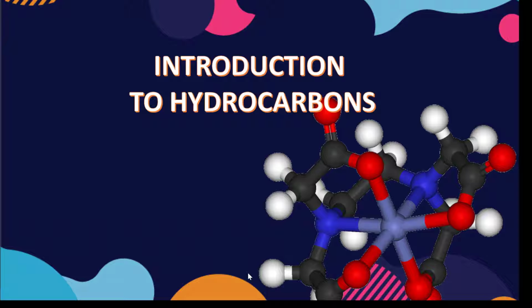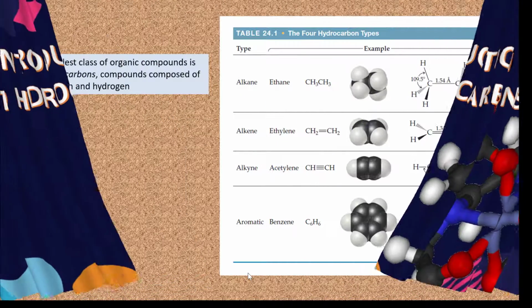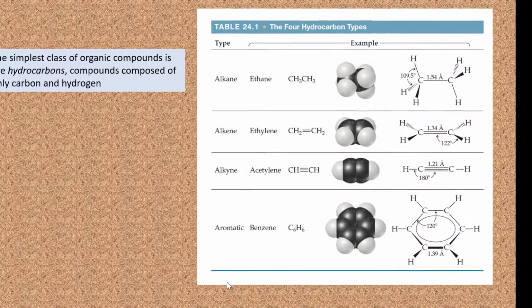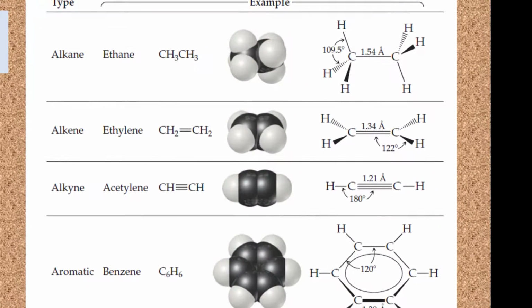Introduction to hydrocarbon. The simplest organic molecule that we will discuss is the hydrocarbon, which is any substance that contains carbon and hydrogen. In the table we have four hydrocarbon types. First is alkane, second is alkene, third is alkyne, and the fourth is aromatic, which is always mentioned as benzene.